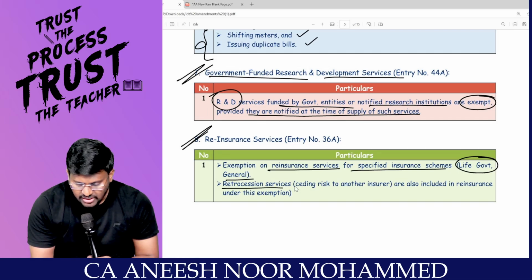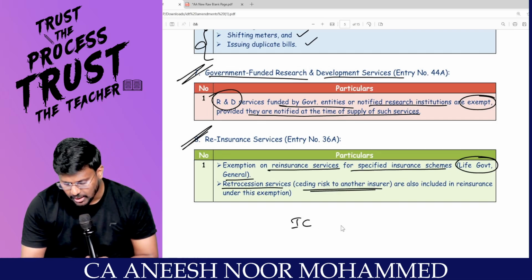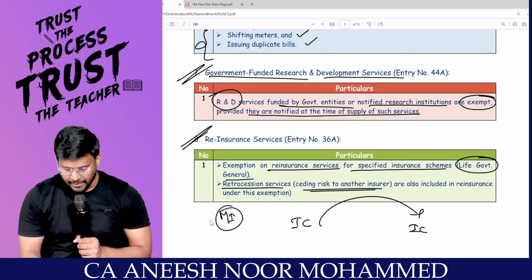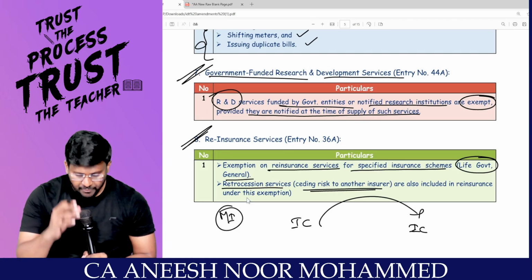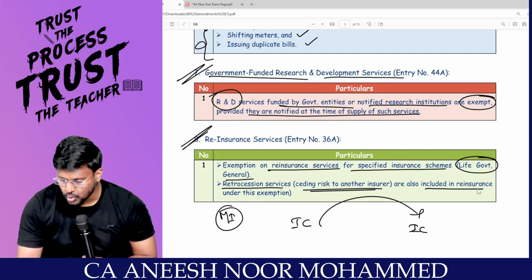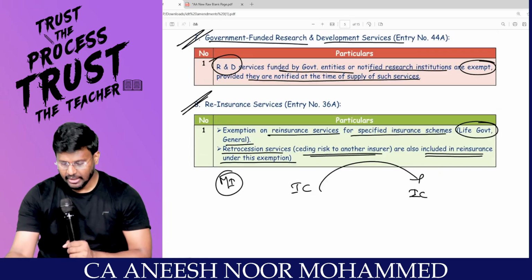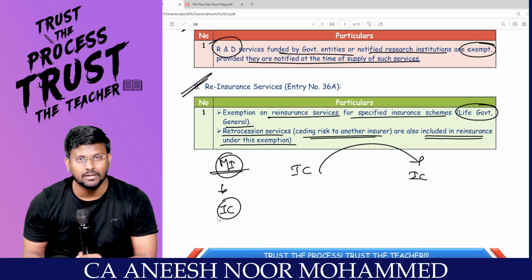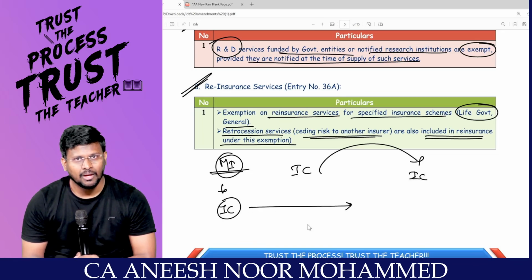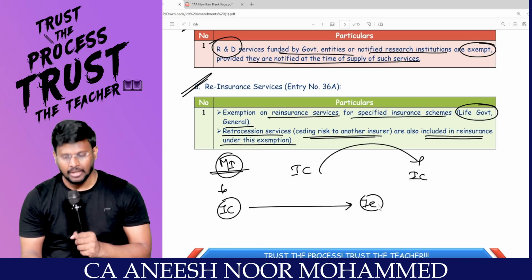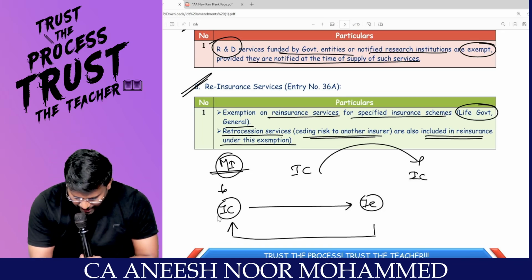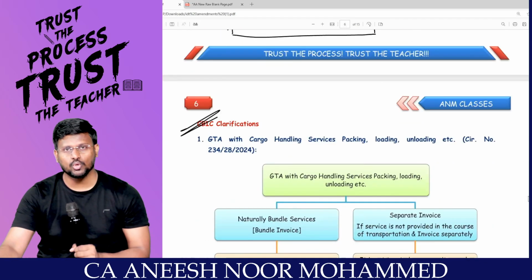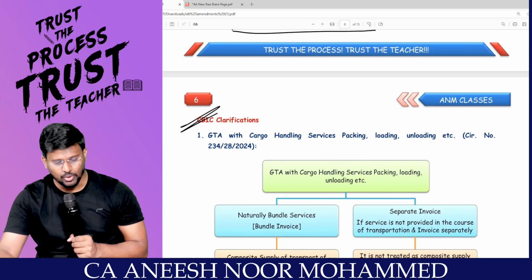Now, retrocession services, that is ceding risk to another insurer. One insurance company is taking the insurance. Sir, you have to check what is the taxability of the main insurance. If the main insurance is exempted, then the retrocession services are also included in the reinsurance under this exemption. It's like, my dear lovable students, one main insurance will be there. This will be provided by one insurance company. Correct, sir? This insurance company will take insurance with another insurance company to cover themselves. Sir, that insurance company will take with the same insurance company, please cover our risk. Two insurance. Sir, retrocession services are also, retro means repeated, back, is also exempted, sir.